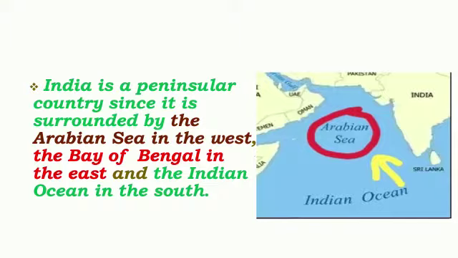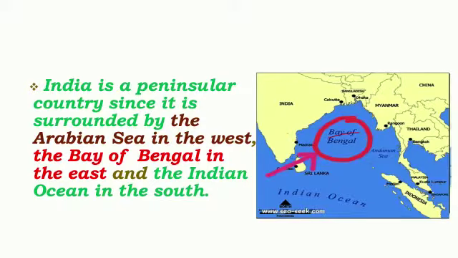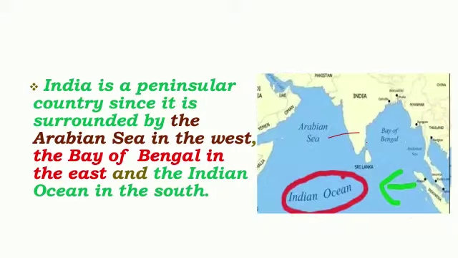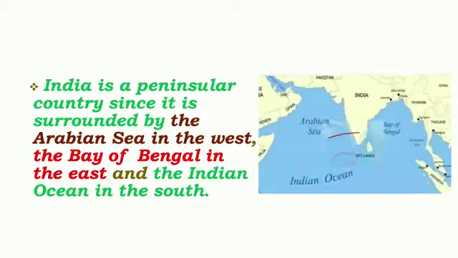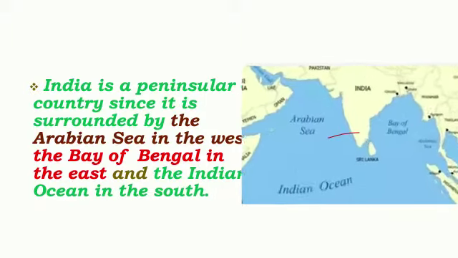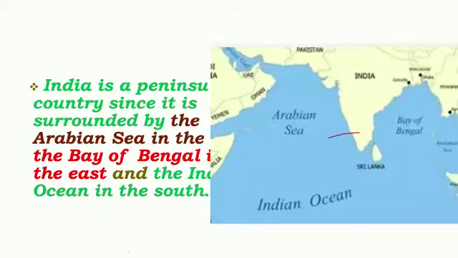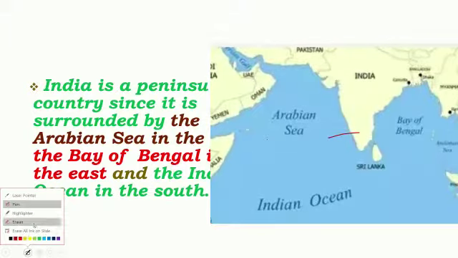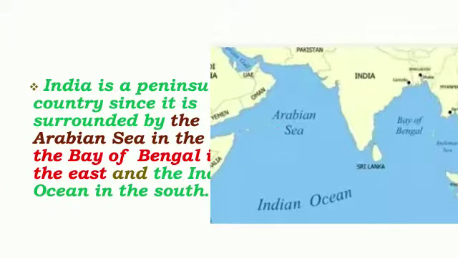The Arabian Sea in the west, the Bay of Bengal in the east, and the Indian Ocean in the south. In this picture, there are oceans on all three sides, and one side is land, India. Look at this picture, children. The Arabian Sea, the Bay of Bengal, and the Indian Ocean.